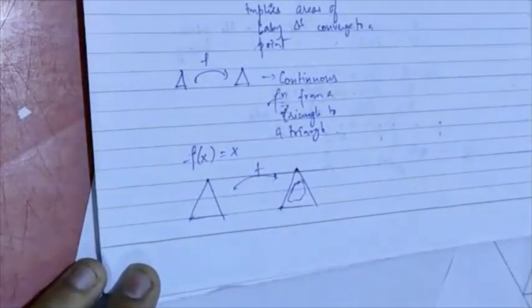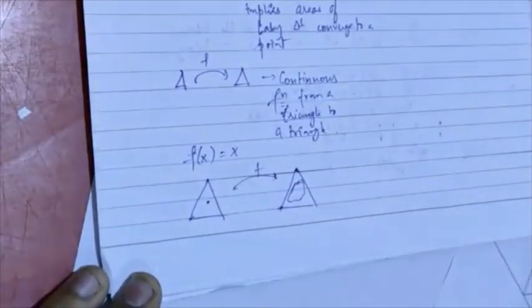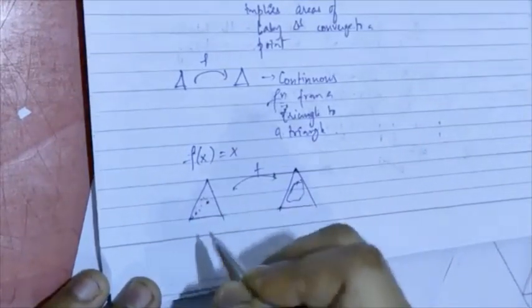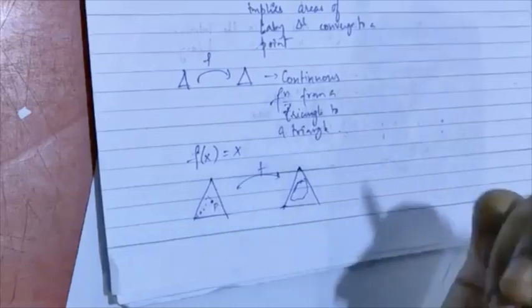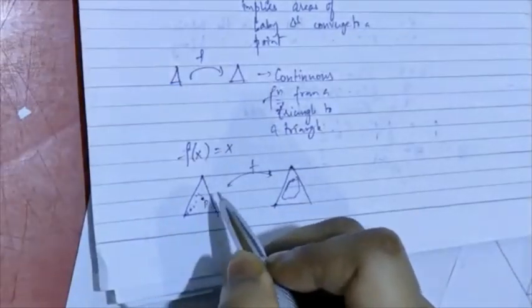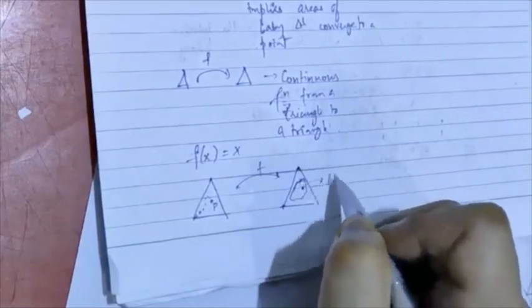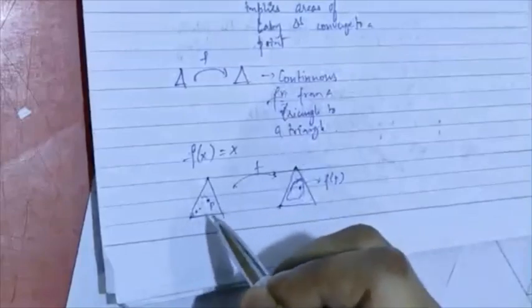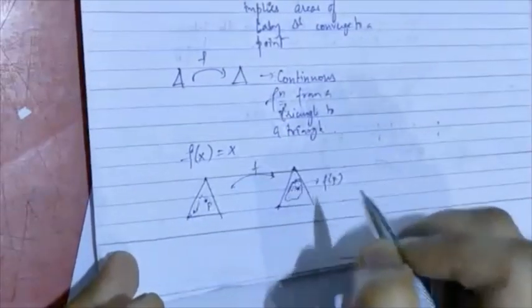If f is continuous, what we mean is, suppose I take a point P and any sequence of points that come really close to P. F sends P to some point in the subset, f of P, and sends all of these other points to some points over here.